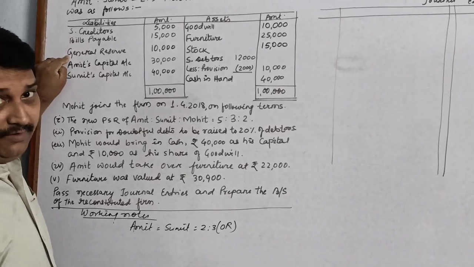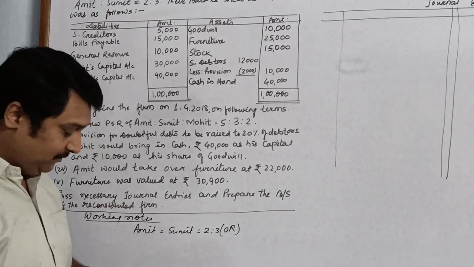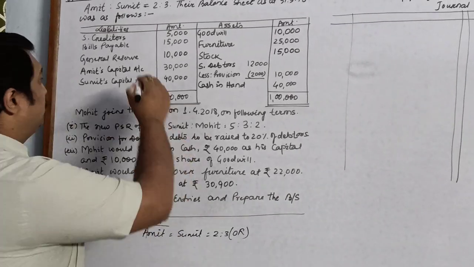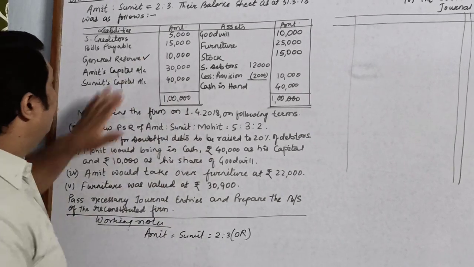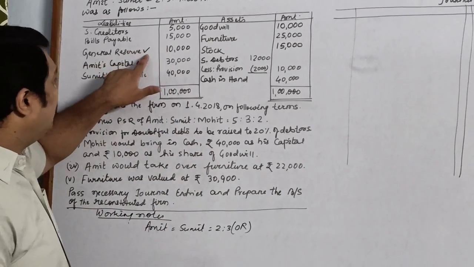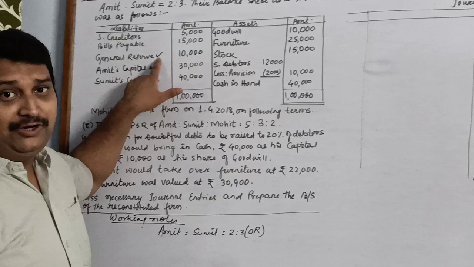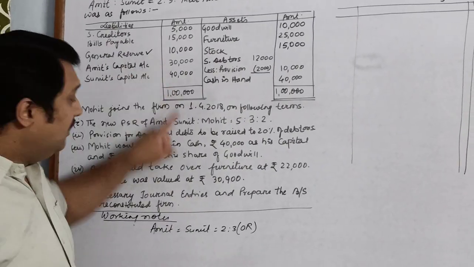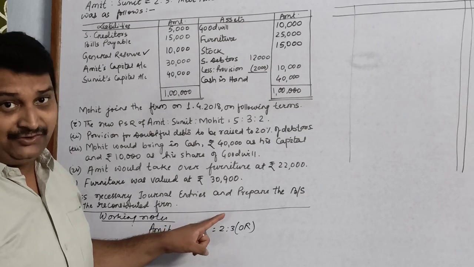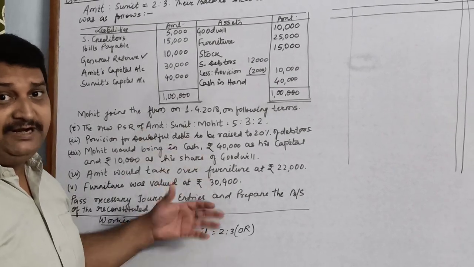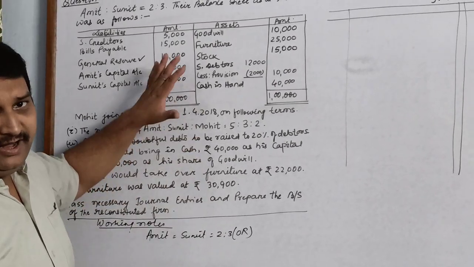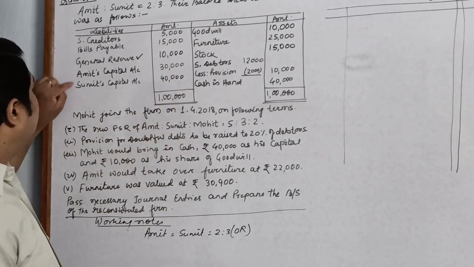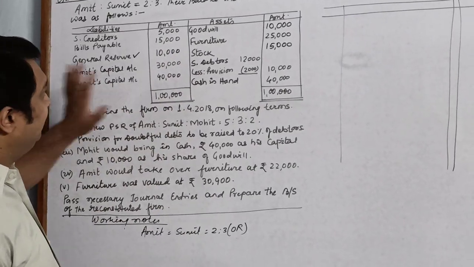General reserve, what do we do with the general reserve? General reserve is generally distributed amongst the partners. So we will just put one tick in order to understand that this has to be distributed amongst the partners. But we will not distribute it right now until we cover the entire question, because our adjustments may say something regarding general reserve. So we will wait for it. These are the two partners' capitals.